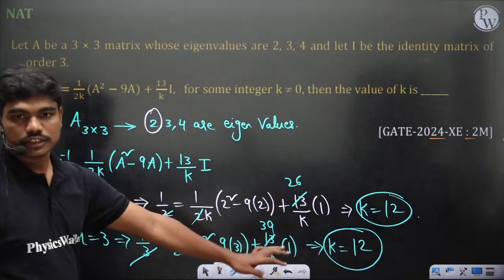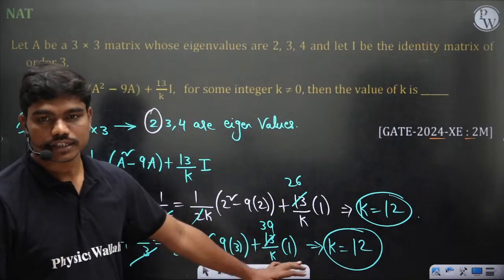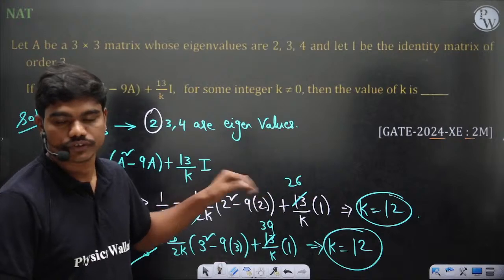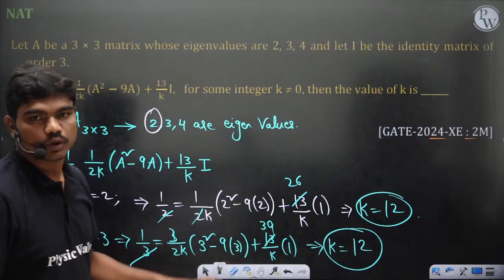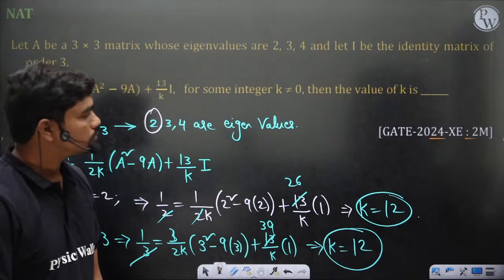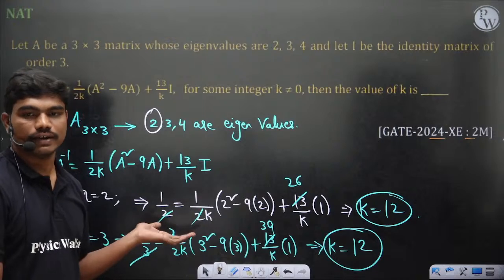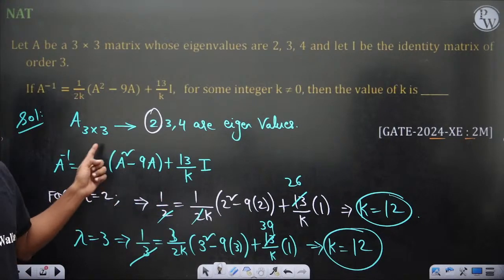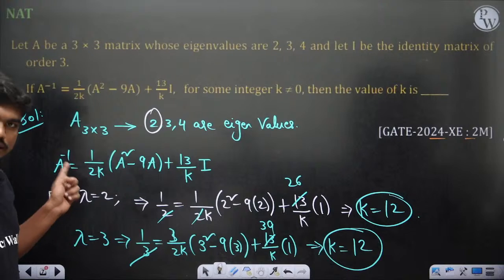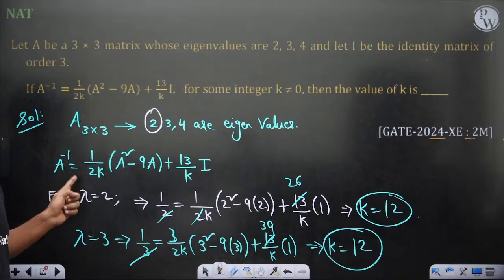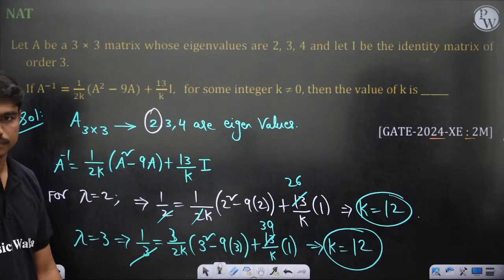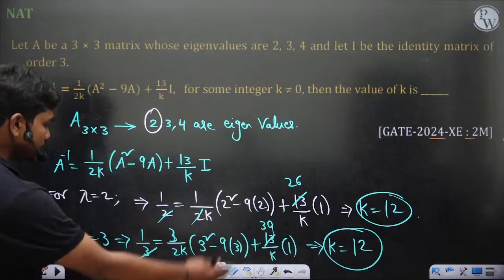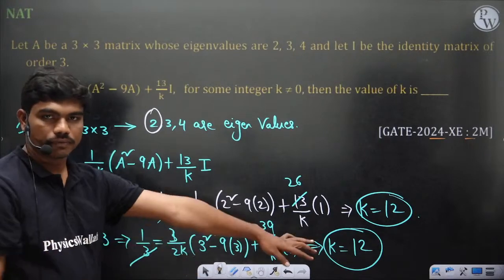Did you all understand this? If this is clear, then I'll show you the other technique to solve this question. Is this okay till this point? I've checked the eigenvalue, that's all. If lambda equal to 2 is an eigenvalue of this A, then 1 by 2 would be the corresponding eigenvalue of A inverse. So 1 by 2 should be equal to this combination. Similarly, you can take 5 and you can solve, you'll end up with the same answer.